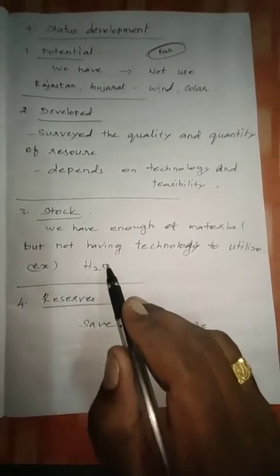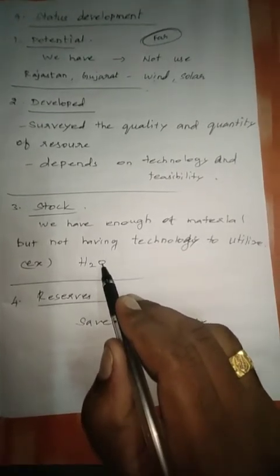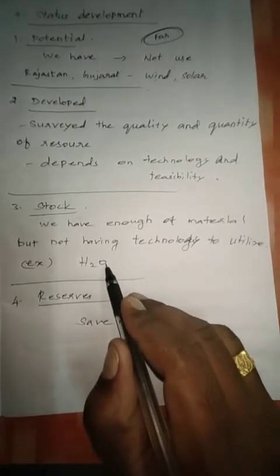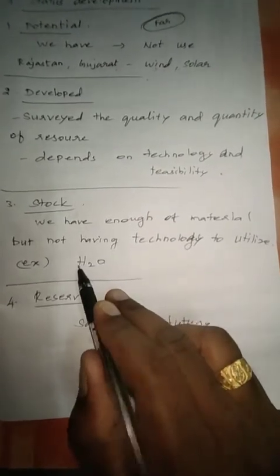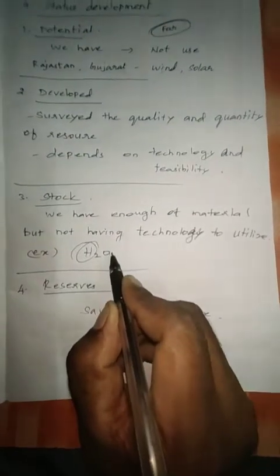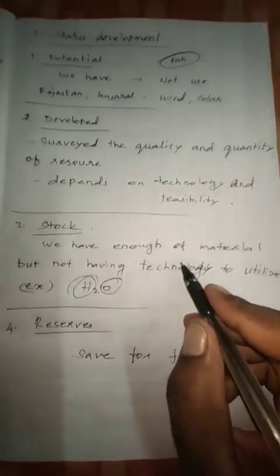For example, hydrogen. We can fire the hydrogen, you know about that. And oxygen, without oxygen we can't fire. So hydrogen we can use for firing, oxygen also we can use for firing.